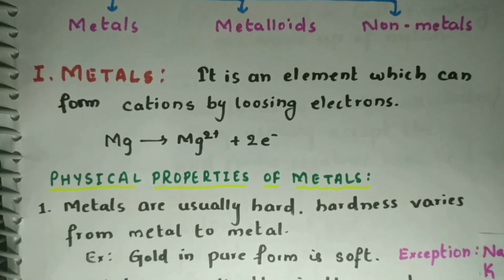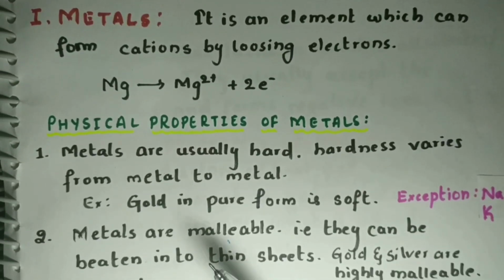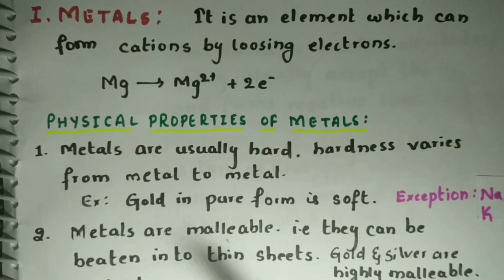So what are the physical properties of metals? Metals are usually hard. The hardness varies from metal to metal, but there are some exceptions like sodium and potassium, which are very soft. They can be cut using a knife.